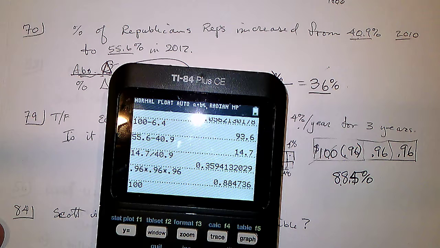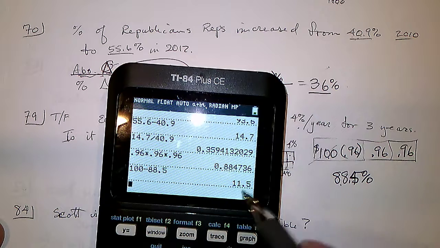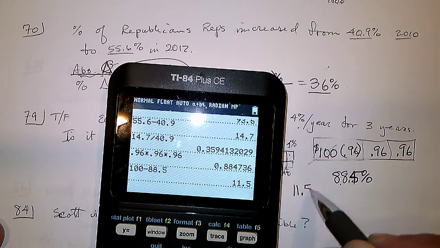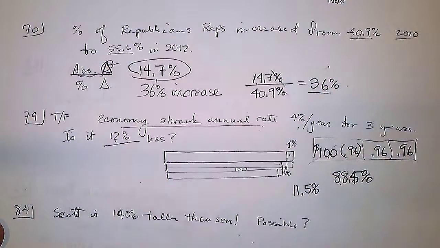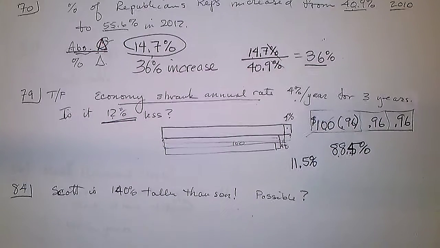Well, 100% minus the 88.5%, it only lost 11.5%, not the 12%. Okay.